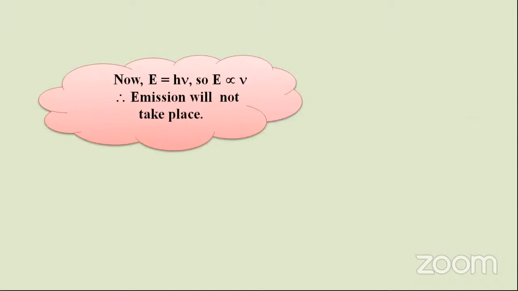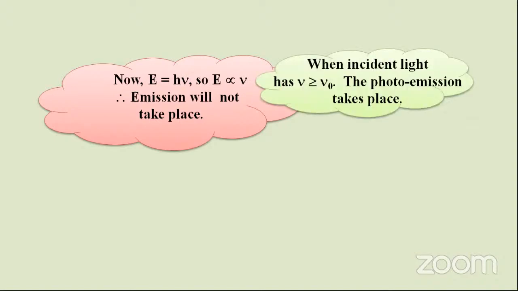Now E is equal to h nu, so E is proportional to nu, where h is the constant. When the incident light has frequency nu greater than or equal to the threshold frequency nu naught, photo emission takes place; otherwise emission will not take place. I have given the cases where photo emission takes place and where it doesn't in two different diagrams.